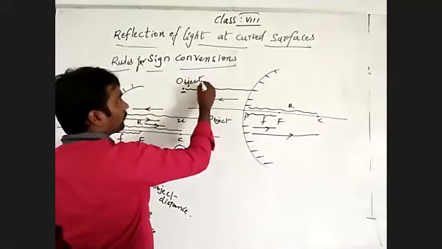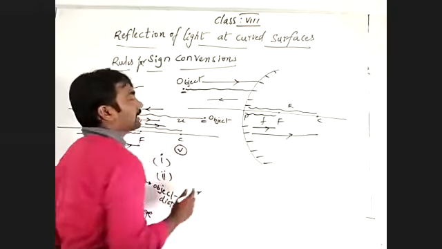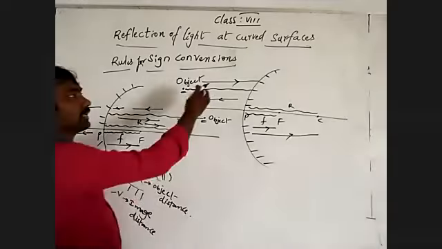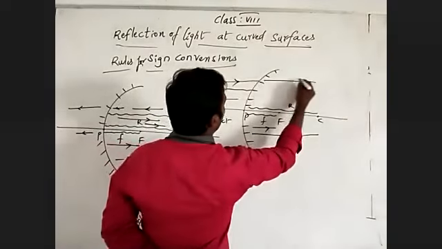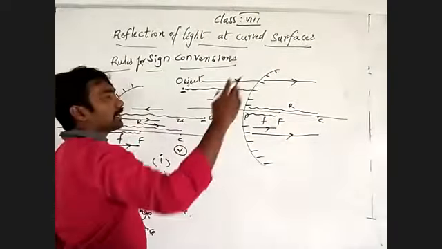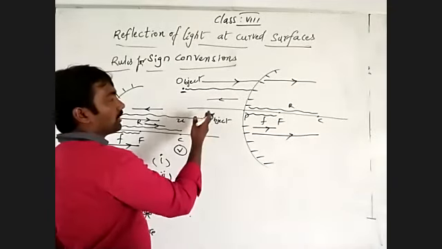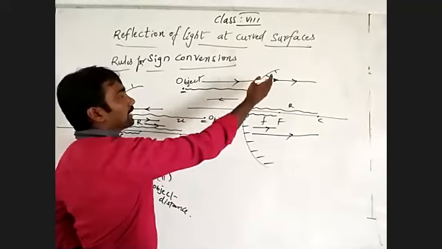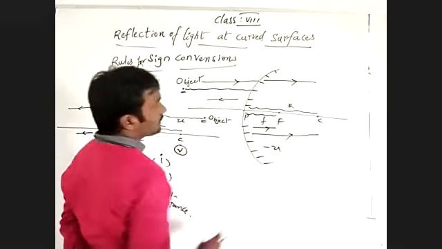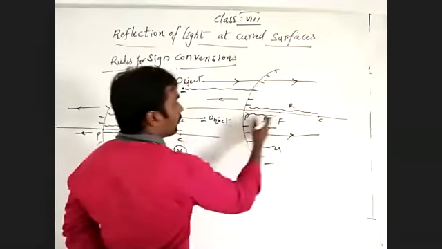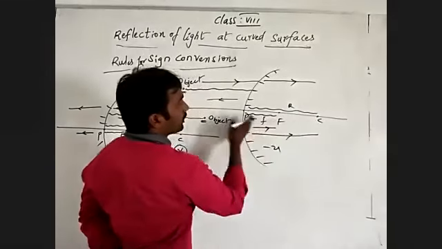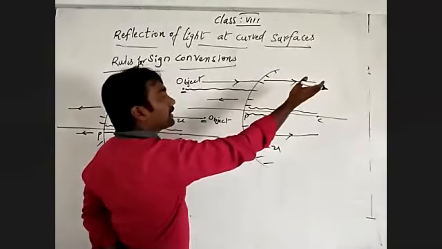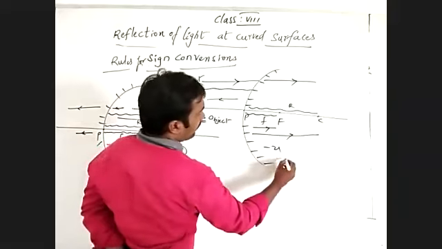The object distance we measure from the pole in the opposite direction. The light ray is coming from the object, moving in this direction. So for object distance we are measuring in the opposite direction to the incident light ray. That is why object distance is negative.